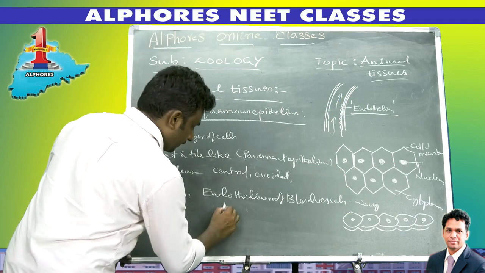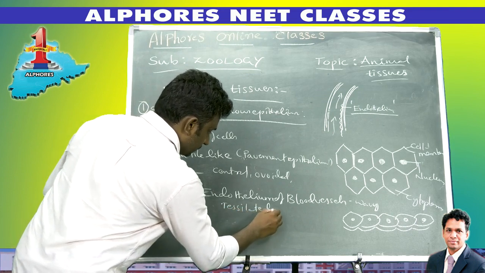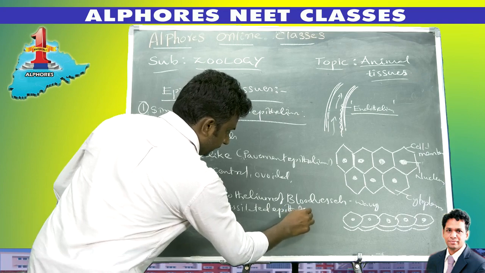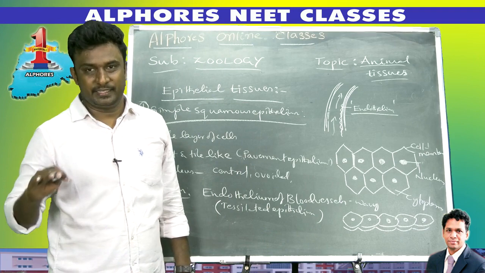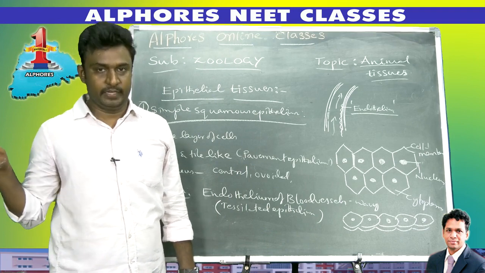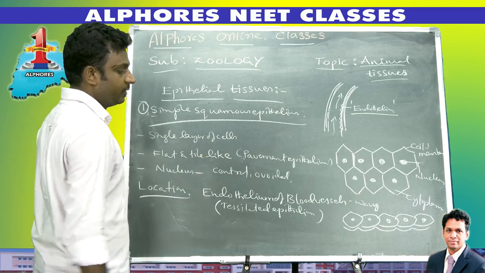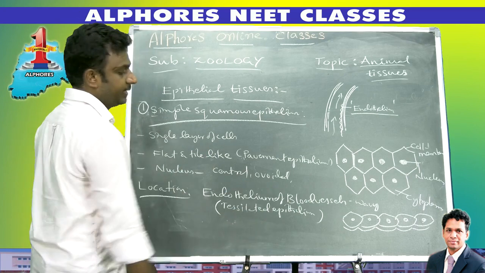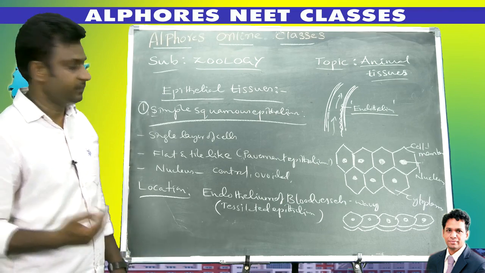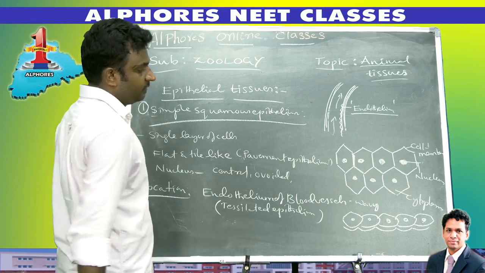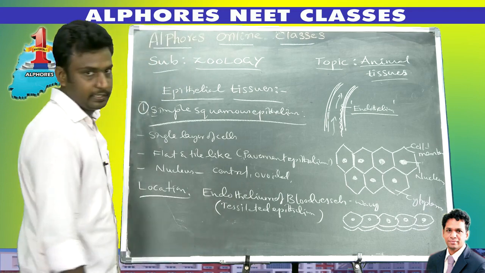That's why the endothelium of blood vessel, made up of simple squamous epithelium, is also called tessellated epithelium. Tessellated means due to the presence of a wave-like appearance. So that is the first location: in our body, simple squamous epithelium is found in the endothelium of a blood vessel. It has a wavy appearance, so it is called tessellated epithelium.